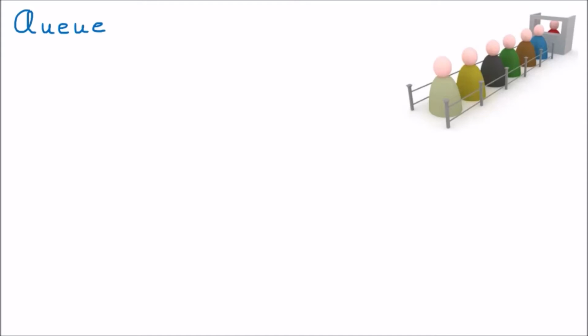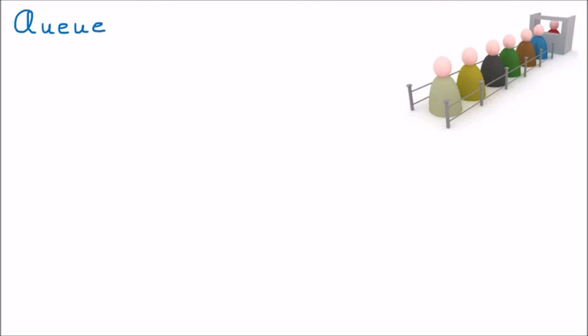Now we are starting our topic, that is queue. So first of all, we must understand that the queue we are referring to is a FIFO, first in first out data structure. To understand the queue, I am taking a simple example.